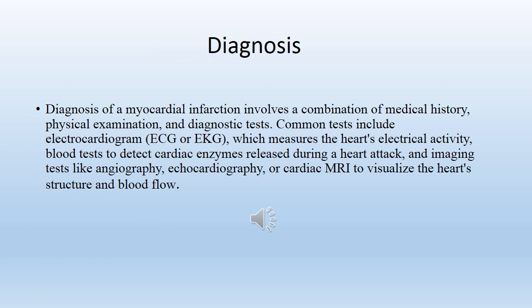How is myocardial infarction going to be diagnosed? Diagnosis includes a combination of medical history, physical examination, and diagnostic tests. These diagnostic tests include ECG, which measures heart electrical activity. Blood tests can also be done to detect cardiac enzymes released during a heart attack, and imaging tests like angiography, echocardiography, or cardiac MRI to visualize the heart structure and blood flow.